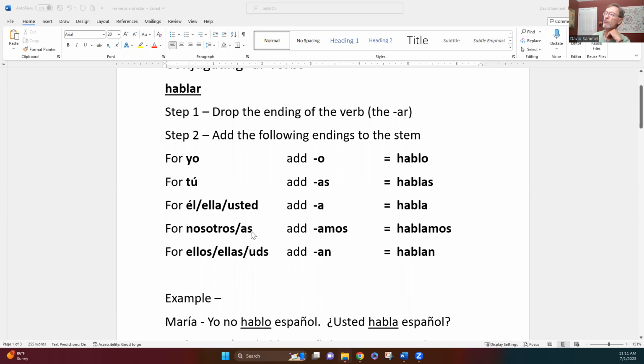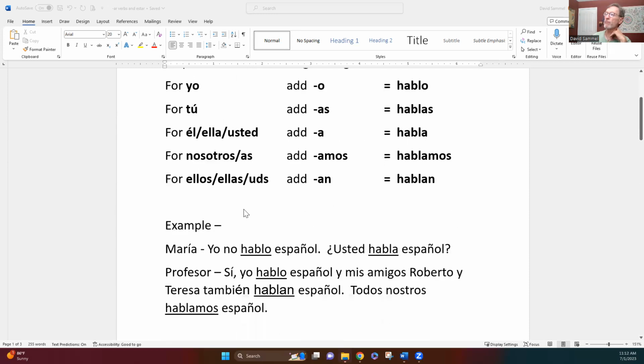For the nosotros form, or the nosotras, if it's all women, you say nosotros hablamos, and you've added your ending out here. Ellos and ellas and ustedes, I had to abbreviate this because it didn't fit, but ustedes is very common. You see it all the time. Ellos, ellas, and ustedes. They, and you all. Anytime you're talking to more than one person, to you all, you people out there, you add an N, like hablan. So there's your AR conjugations. There's other conjugations, other endings that we use for different kinds of verbs. We're going to learn those in lesson 3. Right now, let's just concentrate on the AR verbs.